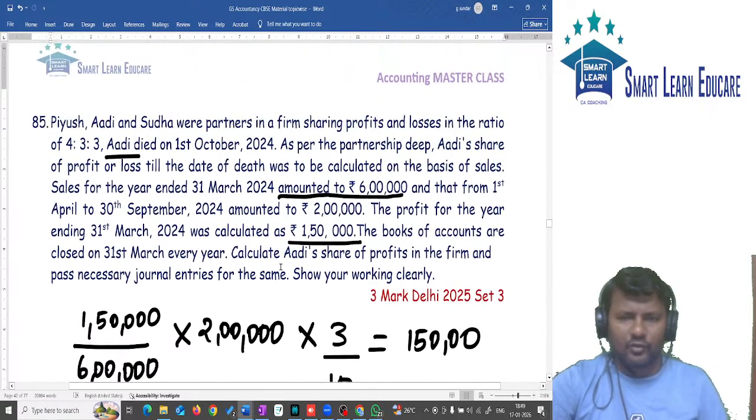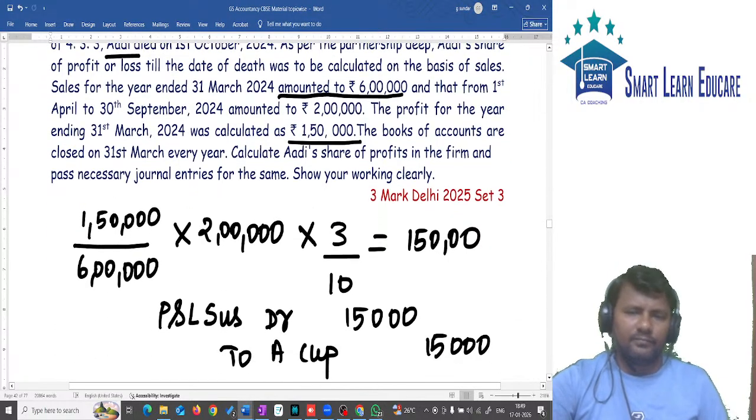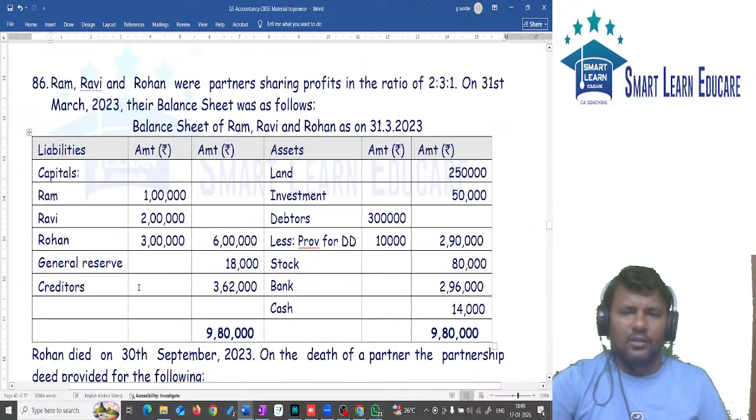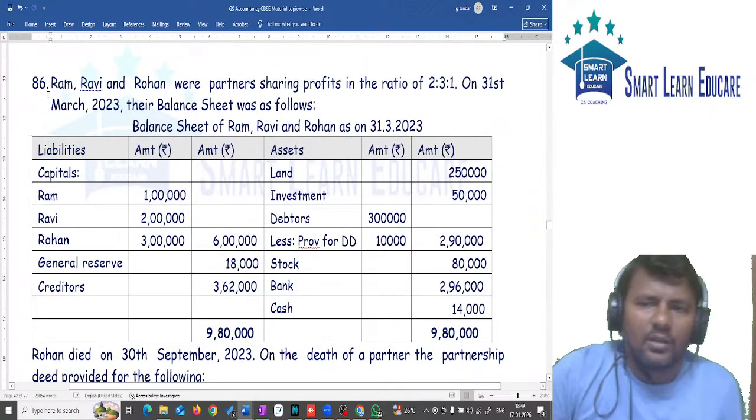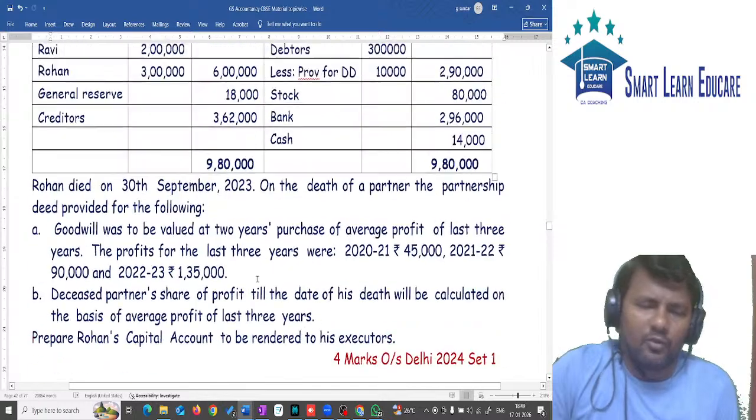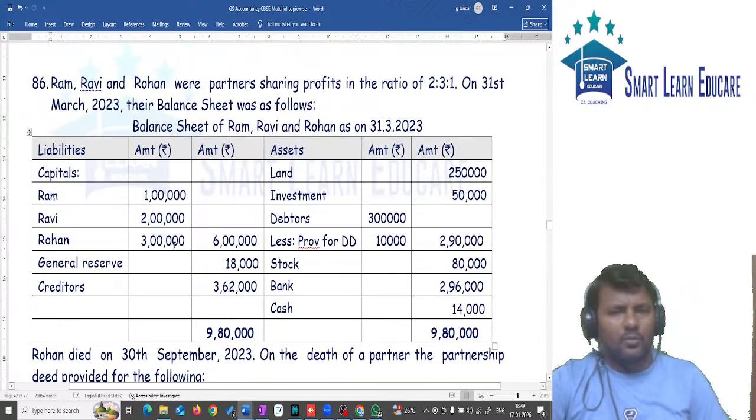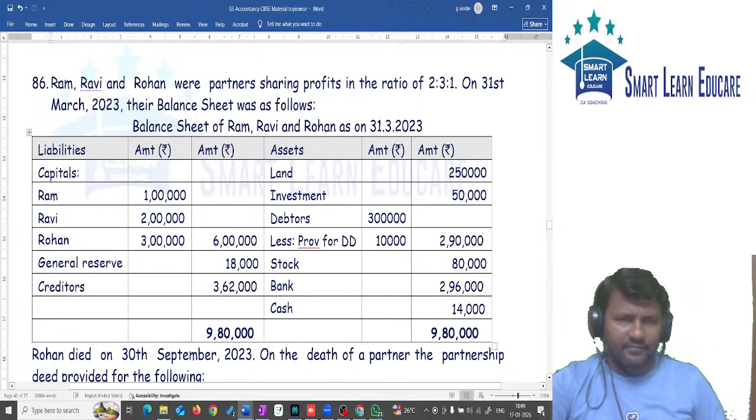Okay, so that is given. Next one. Is it a 6 mark or 4 mark question? It is a 4 mark question. So death of partner, and the 4 mark questions are what you can expect.